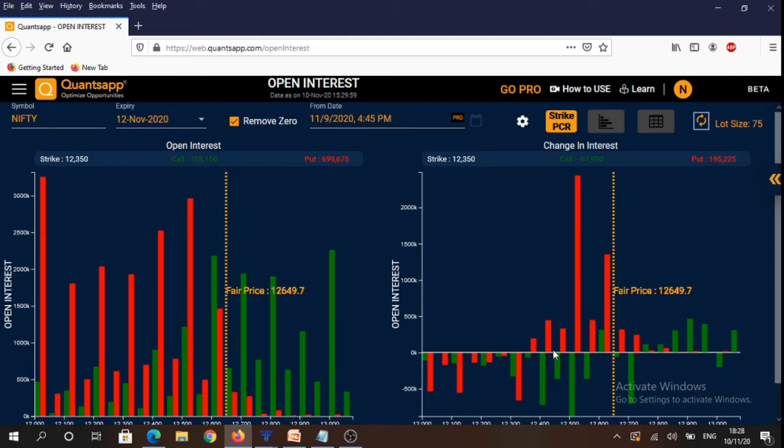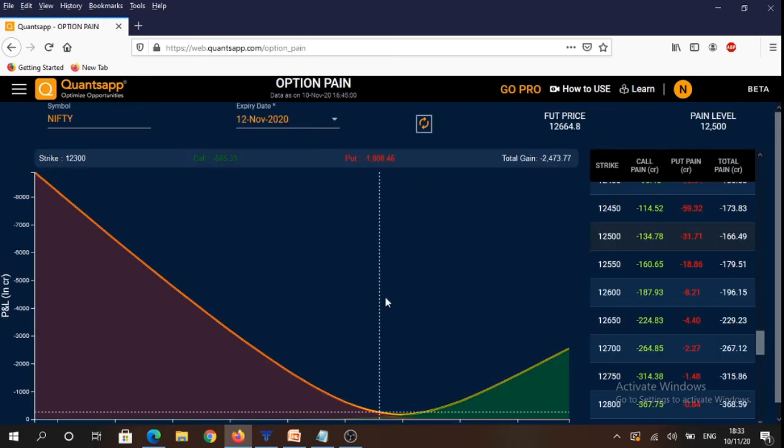And you will see that today the highest amount of open interest in puts was written at 12,600 strike, followed by 12,500 strike. If we analyze the max pain level for 12th November weekly expiry, you will see that this level has shifted from 12,300 level to 12,500 level. So if on 12th November the market was going to expire at 12,500 level, then option writers at 12,500 levels are going to suffer the least amount of losses.